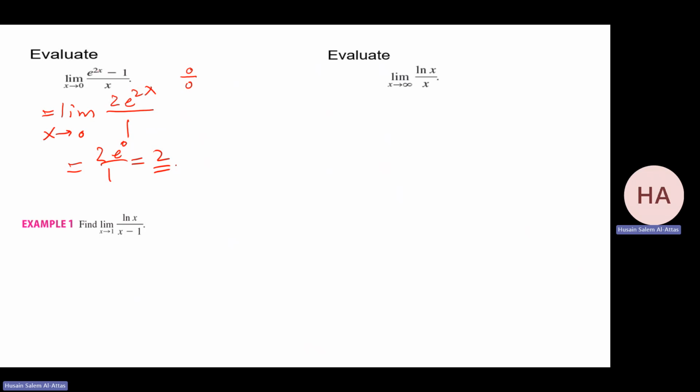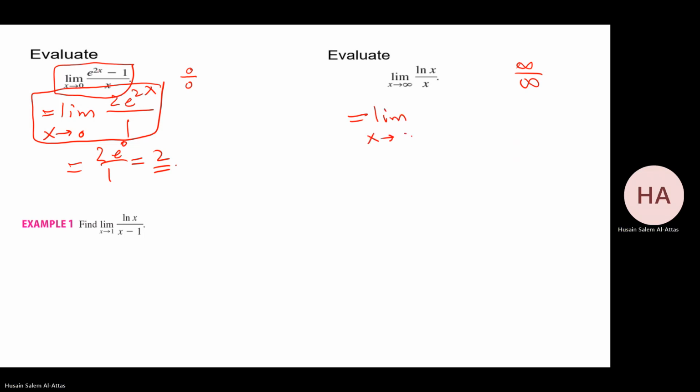So L'Hopital's rule is doing what? Only telling me this limit is the same as this limit. That's it. Nothing else. Now check the new limit. Is it easy to do or not? Check it. The same thing here. I have infinity over infinity. So differentiate: the derivative in the numerator is 1 over x, the denominator 1. Substitute, we're getting 0. That's it.